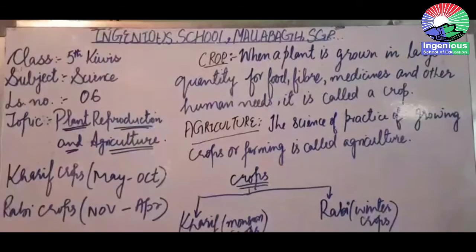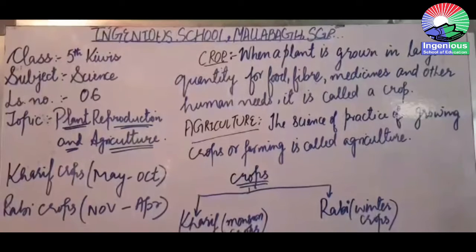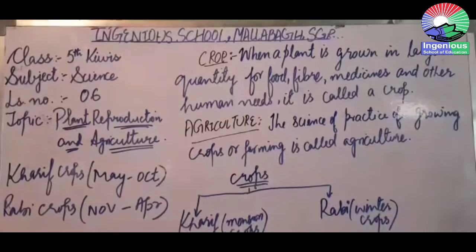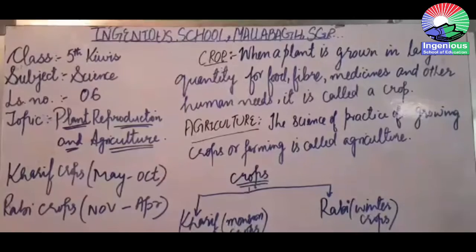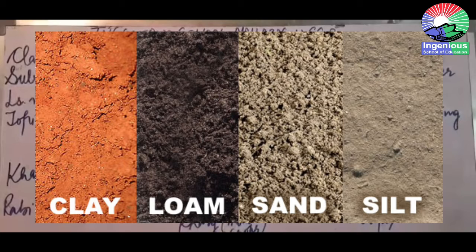Crops are not only sown as per the season or the climate, they are also sown as per the soil conditions. The soil which is fit for one crop may not be fit for another crop. So different crops are grown in different kinds of soils. Like there is a sandy soil, there is a loamy soil, there is a clayey soil.